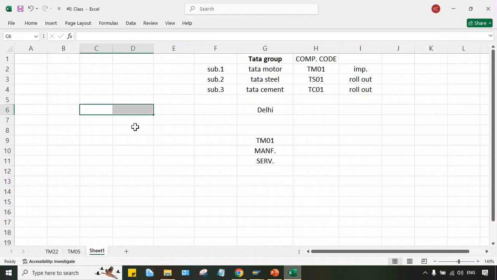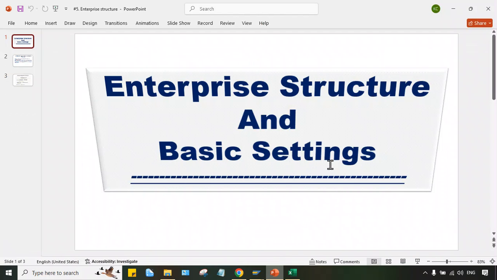So while posting a transaction into SAP, here also we have to set up the fiscal year, the financial year, and whether it is a calendar year or non-calendar year. So we have to create the fiscal year. Apart from this, the posting period, which month or period this belongs to, we also have to set up. Fiscal year and posting period come under basic setting. I'll give very detailed explanations, guys, so you will have a perfect understanding.